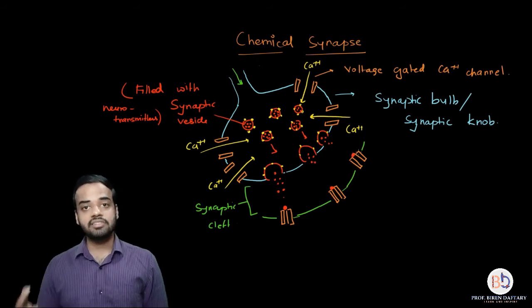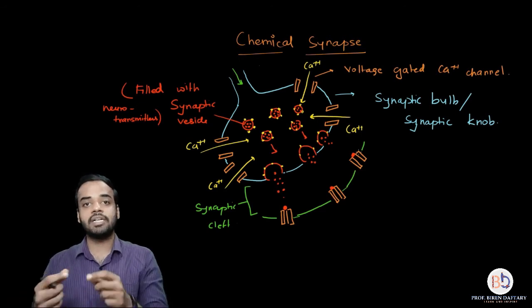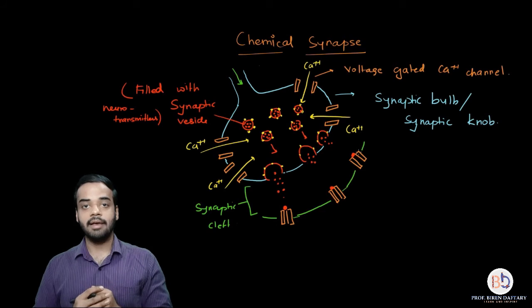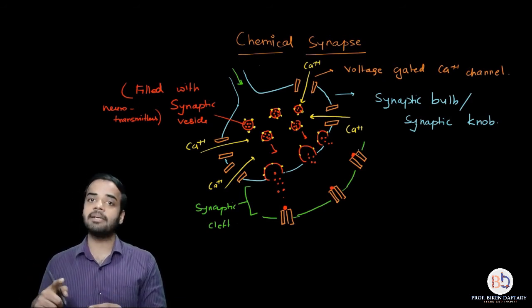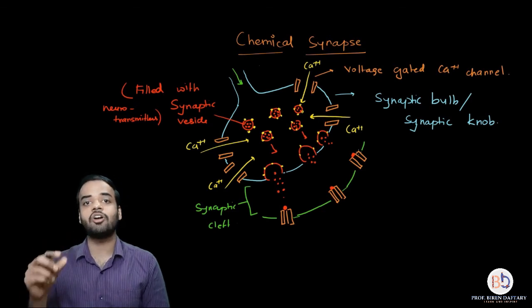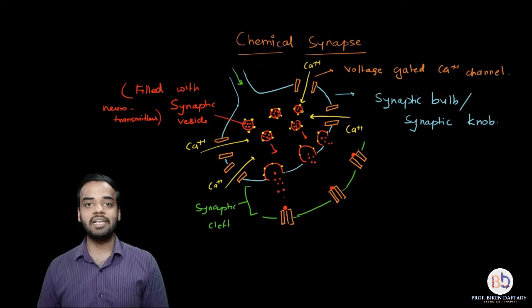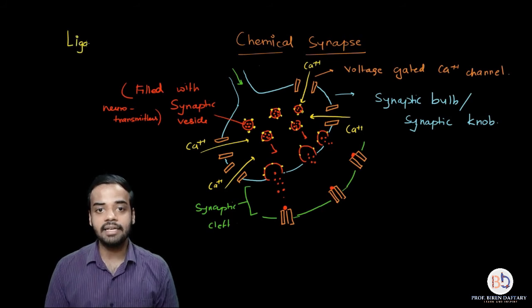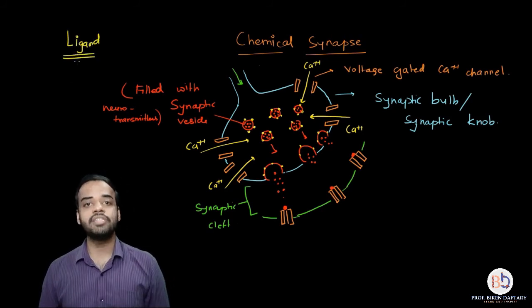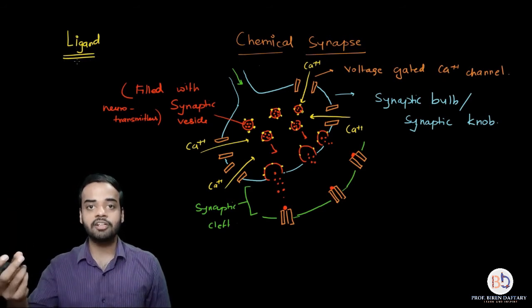The structure of the neurotransmitters is very similar to the structure of the receptor, so that it can bind easily to the receptor. And when the neurotransmitter binds to the receptor, the complex which is formed, having both the neurotransmitter and the receptor present on the postsynaptic neuron, is called a ligand. Normally the definition of a ligand is when accessory molecules are attached to the main atom, that structure is called a ligand. I will write it down over here. The spelling is L-I-G-A-N-D. Over here we are using the word ligand to represent the neurotransmitter attached to the receptor.